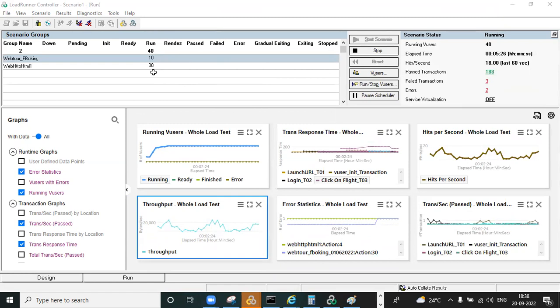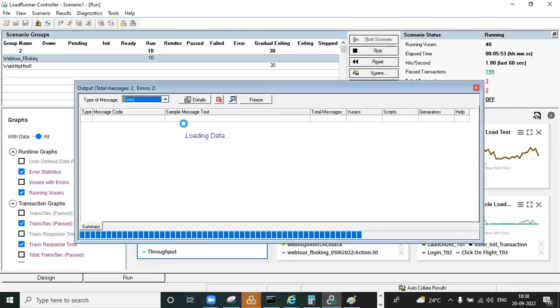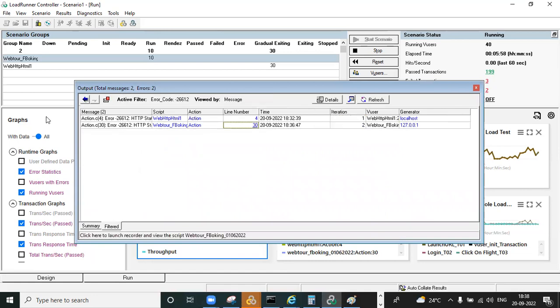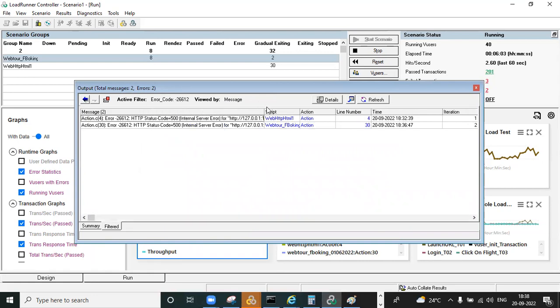So these things we should monitor in the run tab. In the run tab we don't have much else. You should monitor things like the schedule based status, how many users executed, and the elapsed time, meaning as of now the test has completed 5 minutes 41 seconds. 198 passed transactions have happened, and some failed transactions and errors are also happening. You can click on this error, and we are able to see the errors also. You can expand this, and we are able to see what the error is.